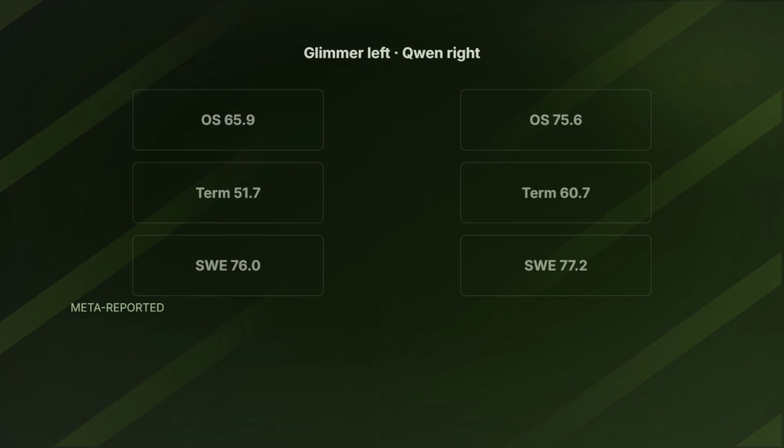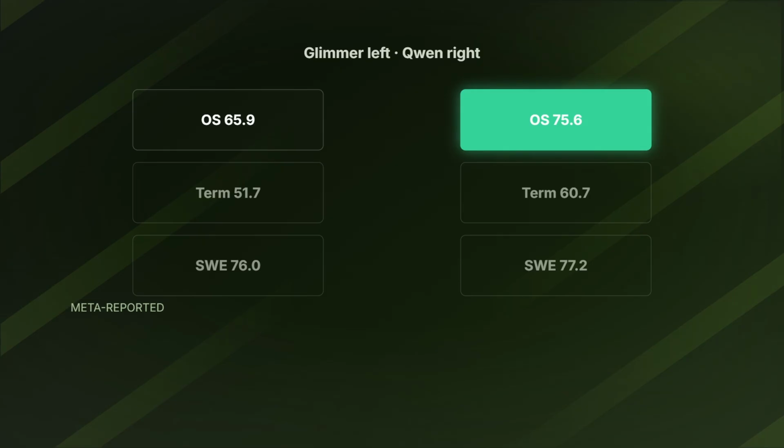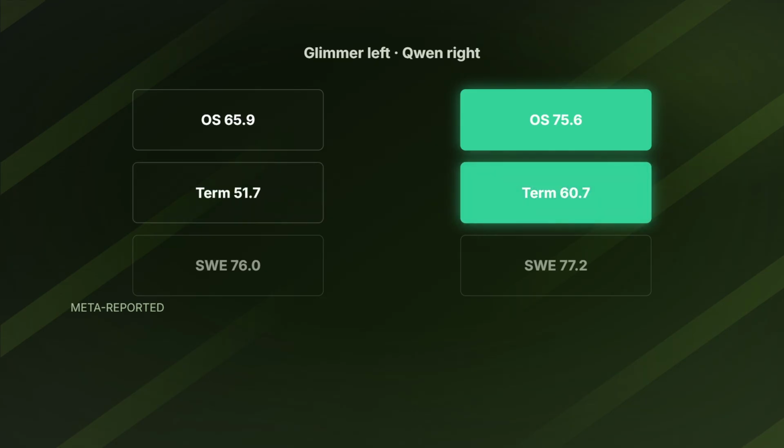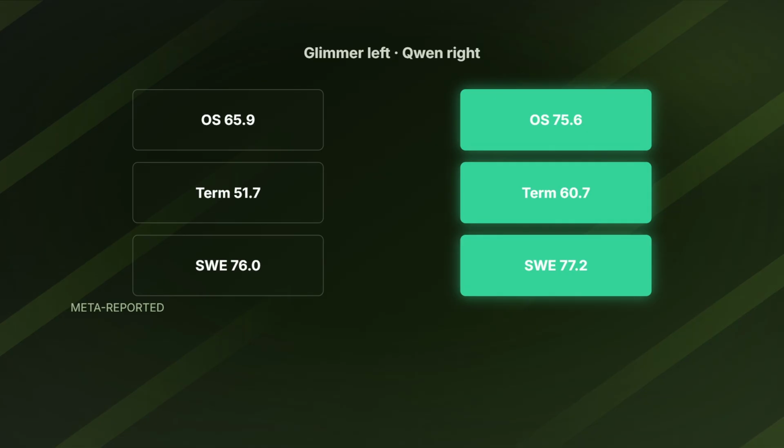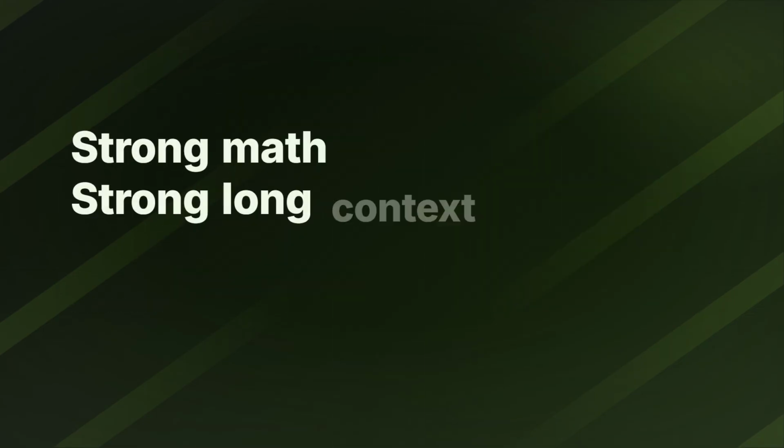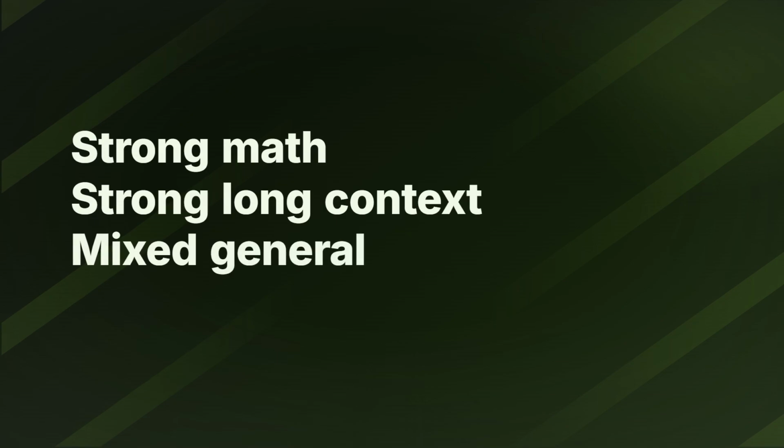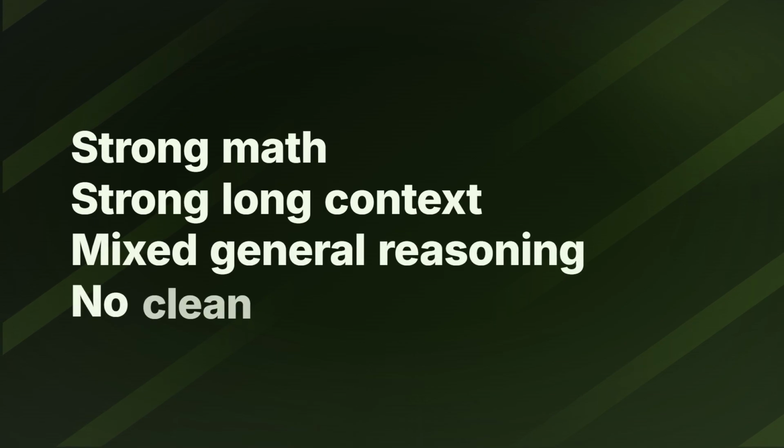The same table prevents a sweeping victory claim. Qwen leads Meta's reported OS World score 75.6 to 65.9, Terminal Bench 60.7 to 51.7, and SWE Bench Verified 77.2 to 76. Glimmer also reports 94.7 on AIME 2026 and 80 on AA-LCR, yet its GPQA Diamond result is 83.5, behind both comparison models, while multimodal results mostly sit near parity or behind.